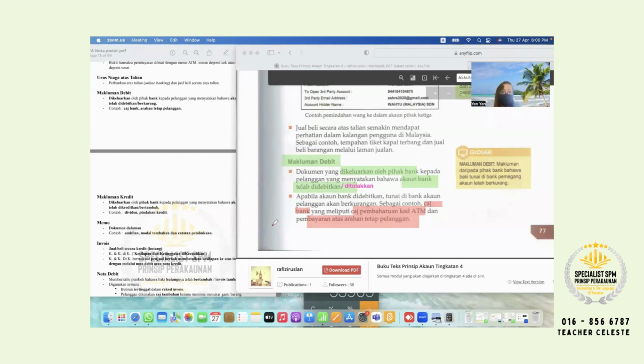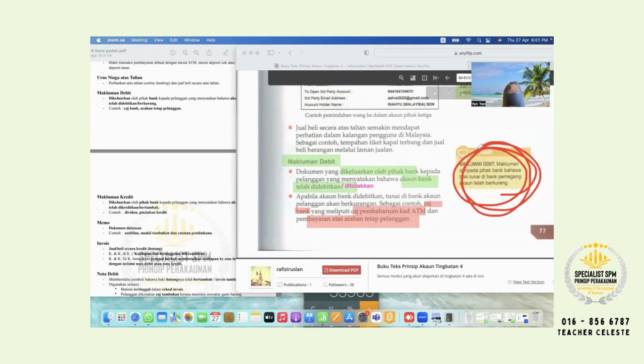What does it mean? Maksudnya, let's say your daddy mommy have a monthly installment, you learn the mathematics now, you've got the loan installment, right? Let's say this one is a car. So every month you have to pay the bank 500.